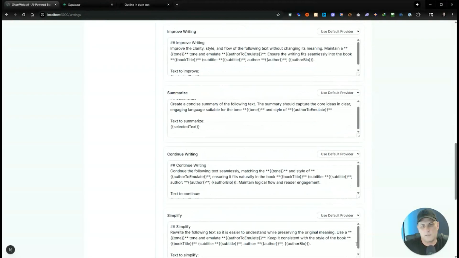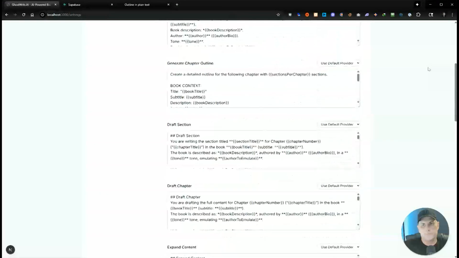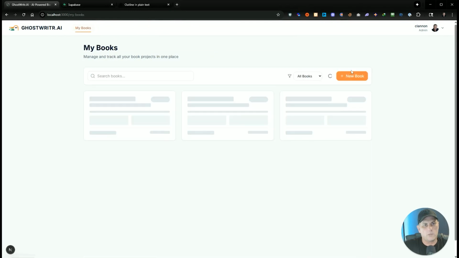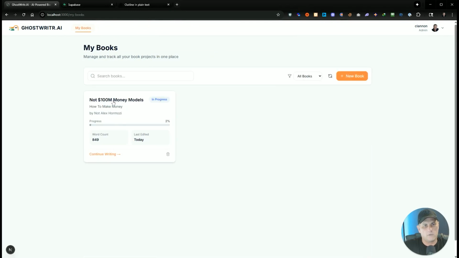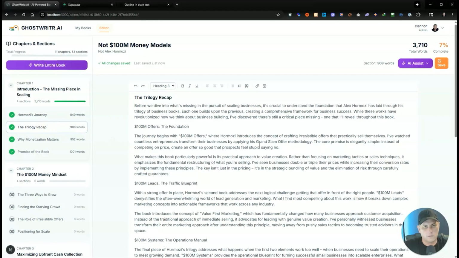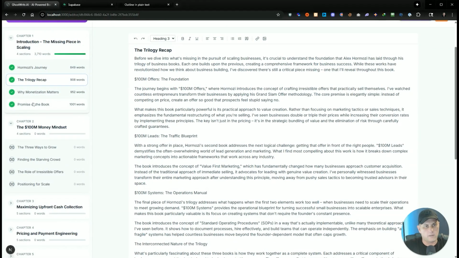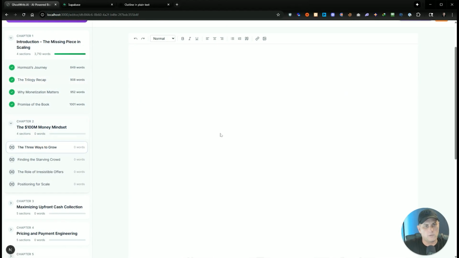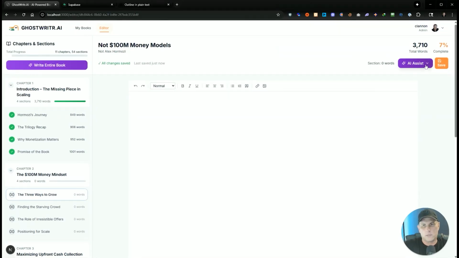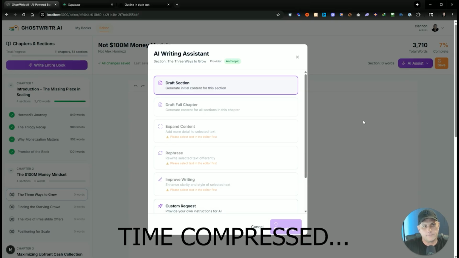I have to go down to here. I need to move this save button to the top. And now let's go back to my books. We'll go back in. This is the book we were just writing. And let's look at these other sections. See, it's still writing it not as Alex Hormozi. Let's do this section. So chapter 2, I'm going to go ahead and write this section, and let's see how it writes it.